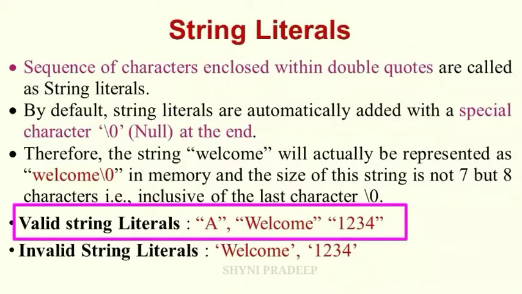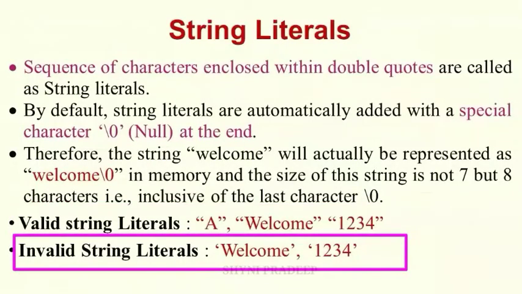And see some of the valid string literals: double underscore, welcome double underscore, 1 2 3 4 double underscore. These strings are given within the double quotes, so these are the valid string constants. These are the invalid string constants. What are they? Welcome in single quotes, 1 2 3 4 in single quotes. So these are the invalid string constants.